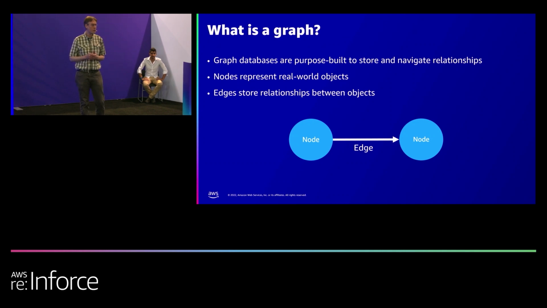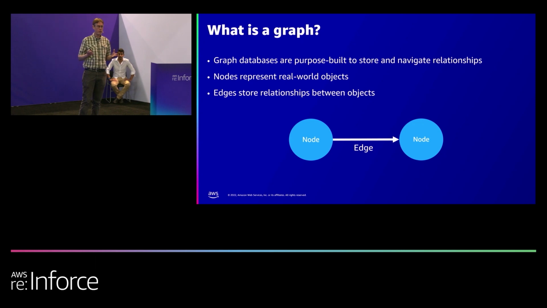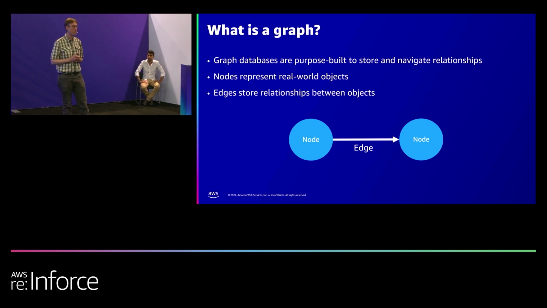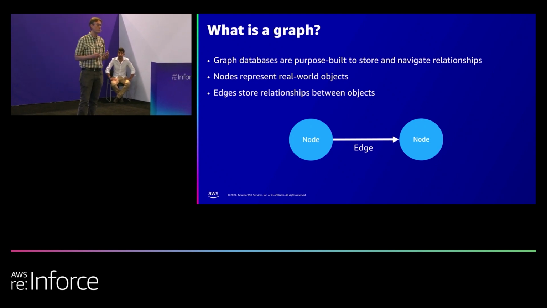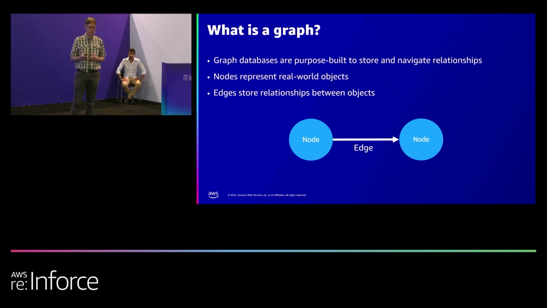A quick primer on graph basics. Graphs are a data structure, and they consist of nodes and edges. And what's really important about graphs is that in a graph, the relationships are first-class objects in the data structure. And this means that you can ask questions about them directly. You can express patterns, and you can express queries. And when you're able to do this, you're able to address these aspects of your data.